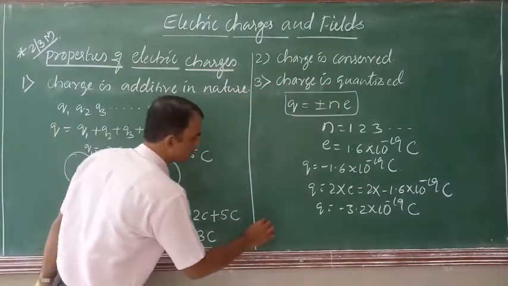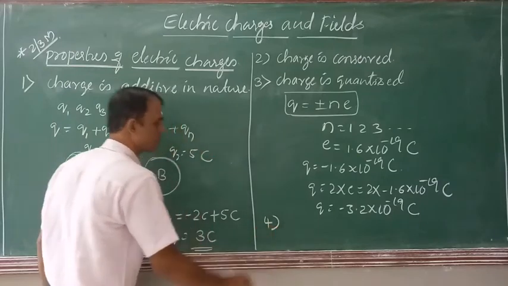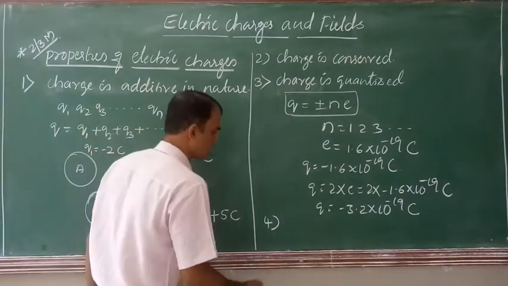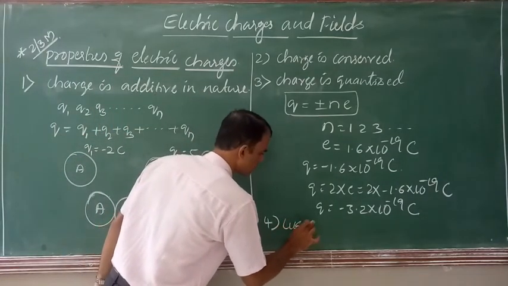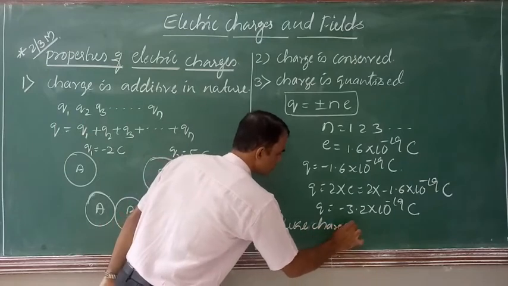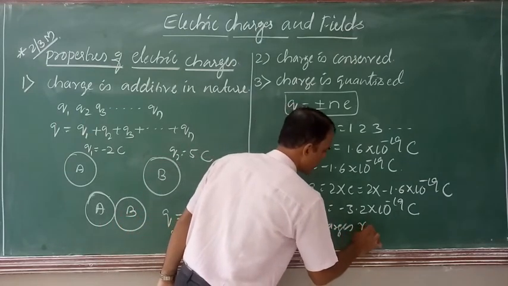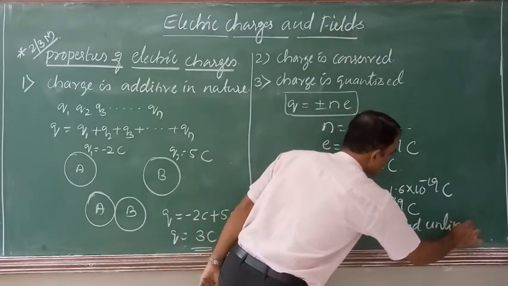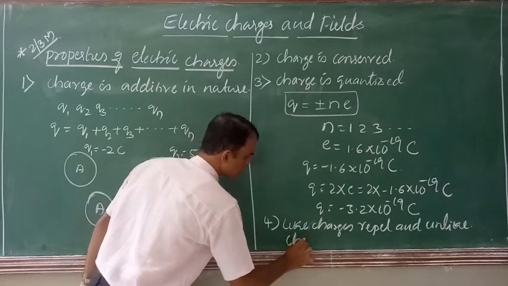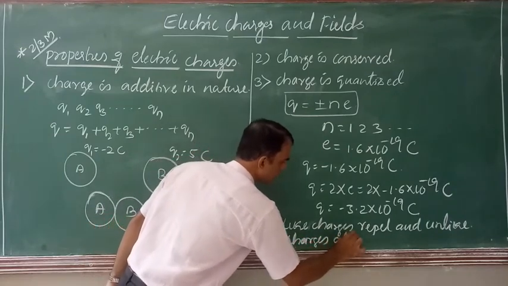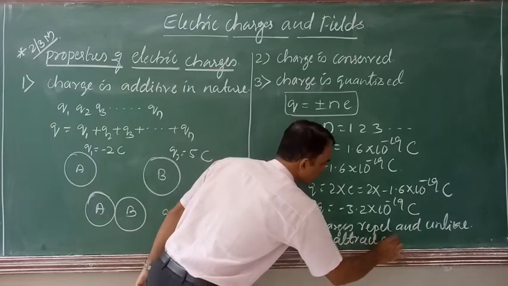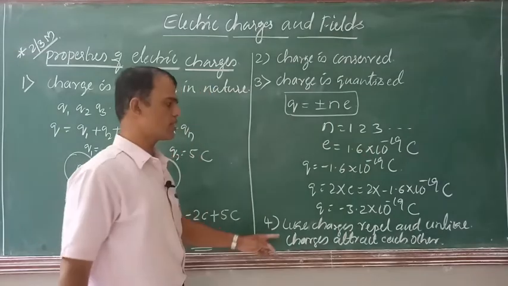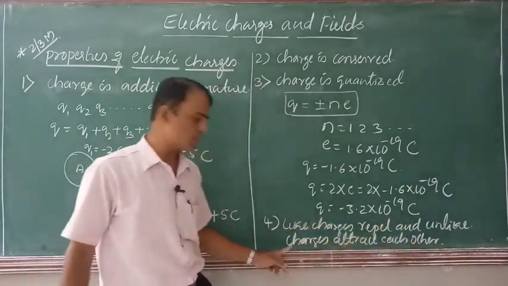We have some other properties of electric charge, so we will explain those properties also. The next property says that like charges repel and unlike charges attract each other.